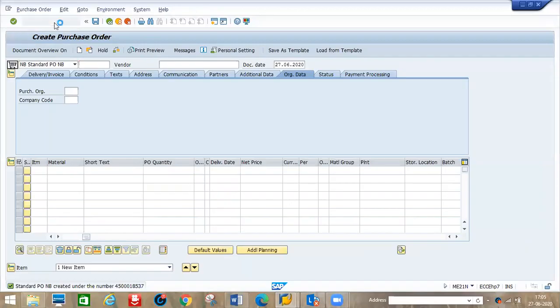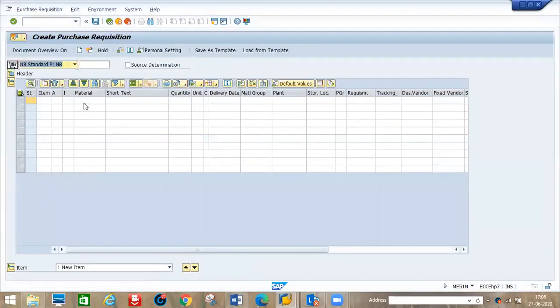ME51N purchase requisition. Okay. Material: Dell laptop, for 50 pieces. Delivery date December 12.